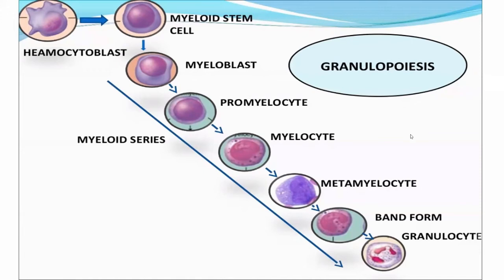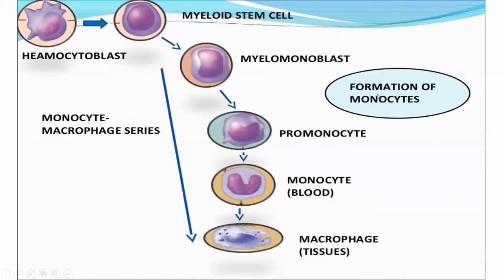Similar for the monocyte, there is a single hematopoietic stem cell which develops into myelomonoblast, then promonocyte, then monocyte.